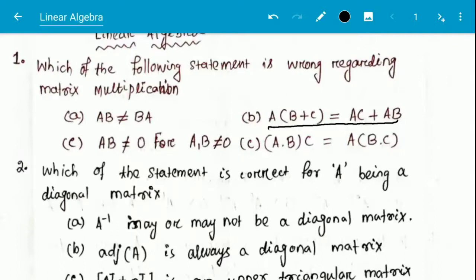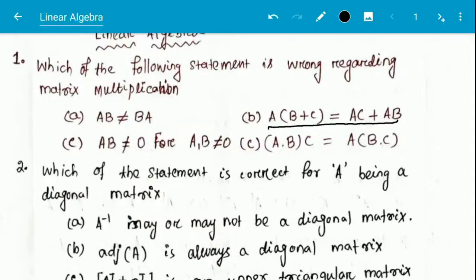That is, if A and B are not null matrices, then AB is not equal to null matrix. AB cannot be a null matrix. That means multiplication of two matrices which are not null matrices will not be a null matrix.